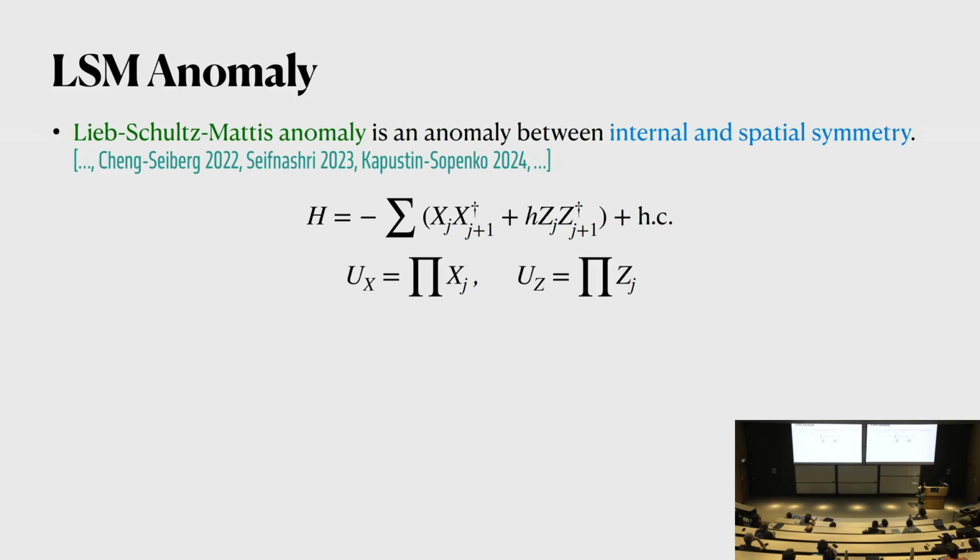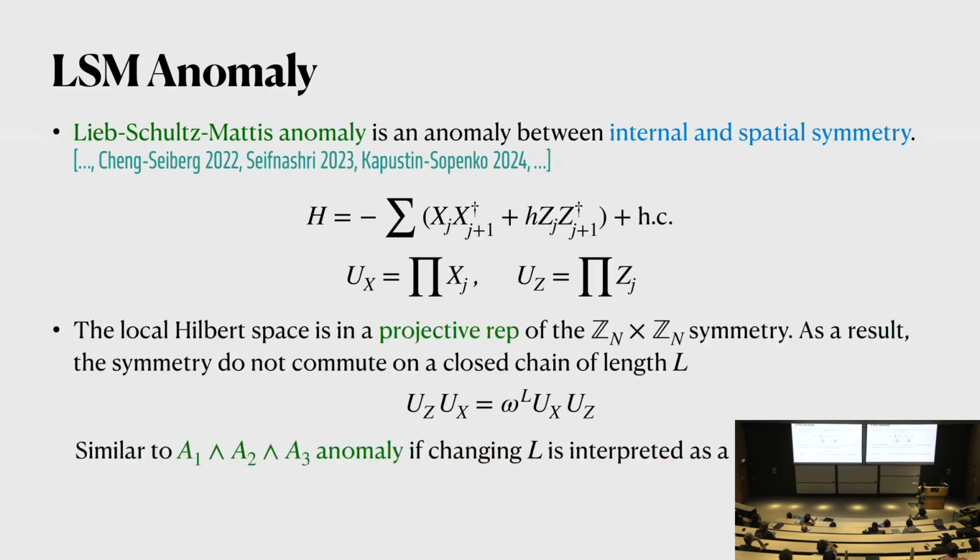And in this case, let's just focus on two symmetries. One is a symmetry made of product of X, the other is a symmetry made of product of Z. One important thing is that even though this symmetry just forms a Z2 times Z2 symmetry group, they actually act projectively on a local Hilbert space. What I mean is, imagine that I just truncate the symmetry to be on one side.